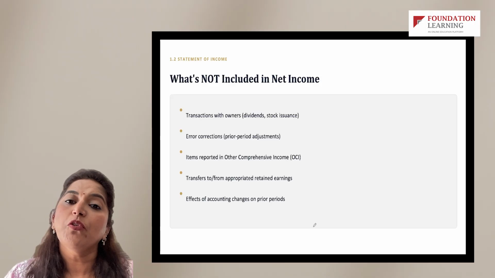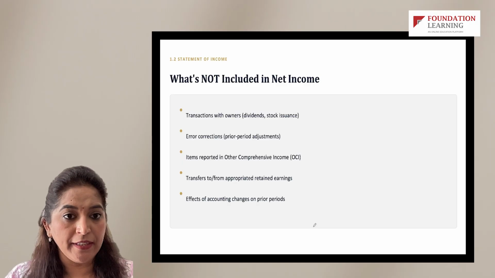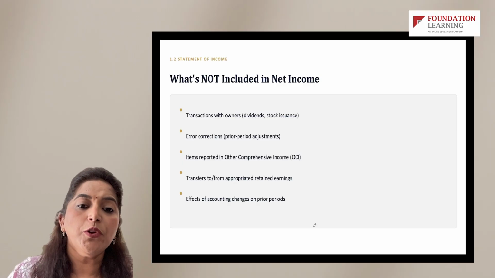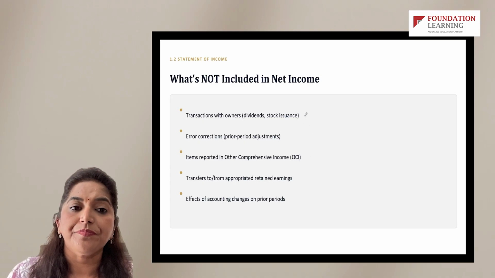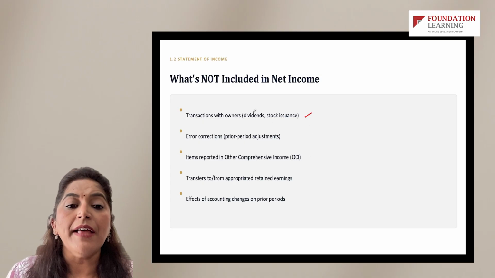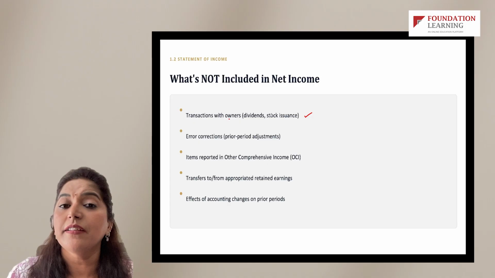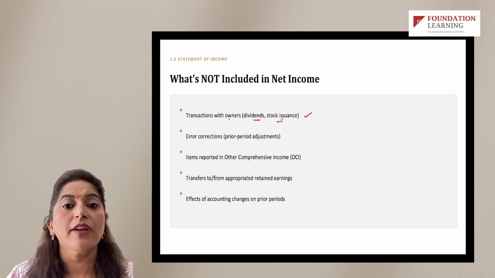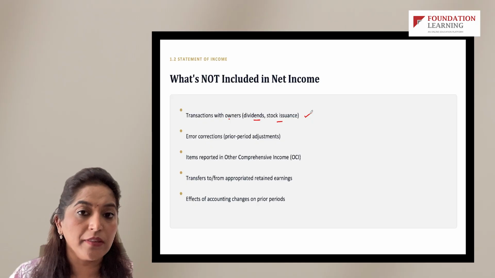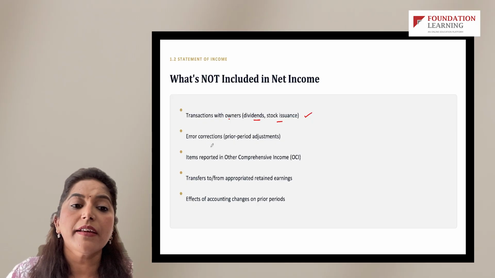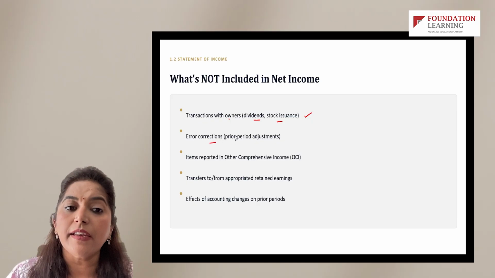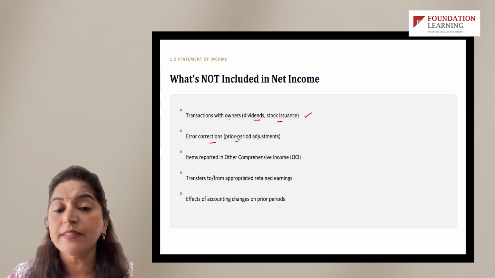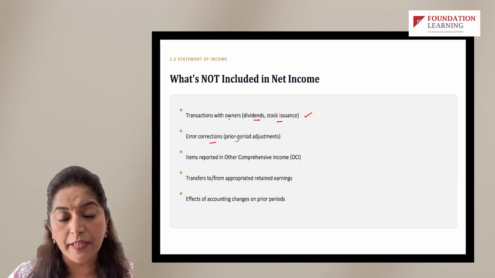Okay. Now moving on to the components of net income, what's included and what's not included there. Transactions with owners, something I just called out, like dividends and stock issuance, are not presented on the income statement. Error corrections all impact retained earnings. They will never impact net income, right?